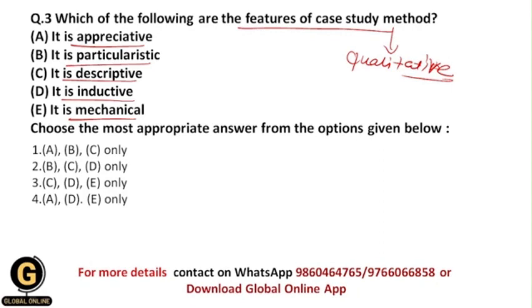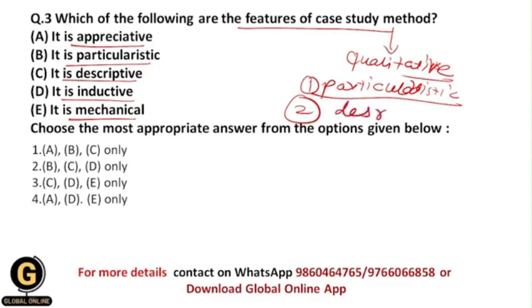And that's why case study focuses on a specific case or situation, and that's why it is called a particularistic approach. The second characteristic of case study is that it is descriptive, because here we study in detail about a specific person, and that's why we get the descriptive characteristics or data of that particular person. The third one is that it is inductive.